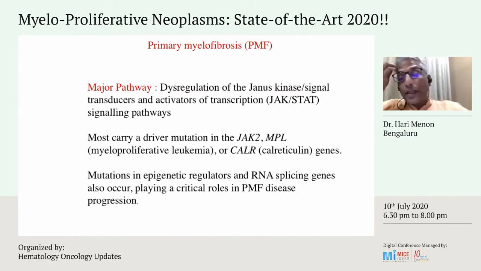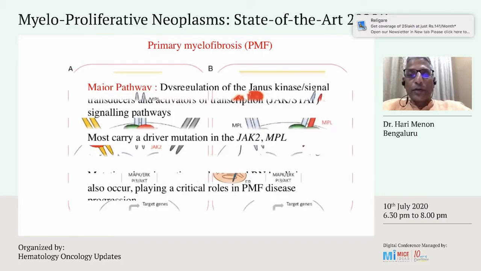So it is not just about targeting the JAK2 mutations that might potentially translate into benefits and control over the disease, but managing the epigenetic mechanism may also have a role to play in controlling this disease.